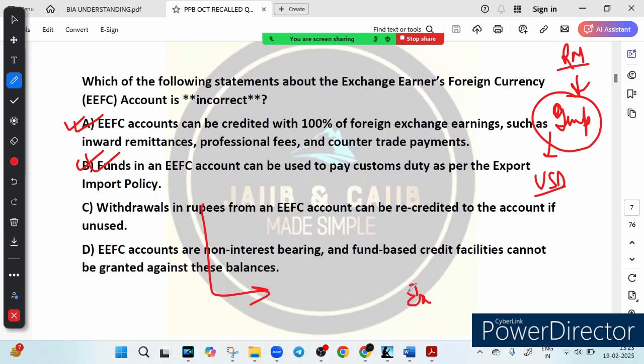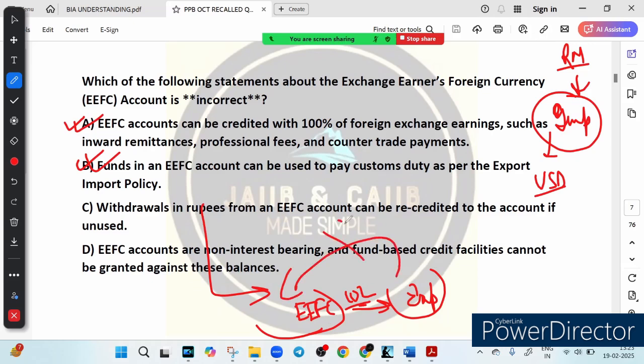For example, suppose an exporter withdraws 10 lakh from the EFC account to make a payment. If they later realize they did not need to use that money, they cannot deposit it back into the EFC account. It must remain in INR. So what we learned is, once foreign currency is converted to INR, it cannot go back into the EFC account. Since this statement is incorrect, this is the correct answer to our question.